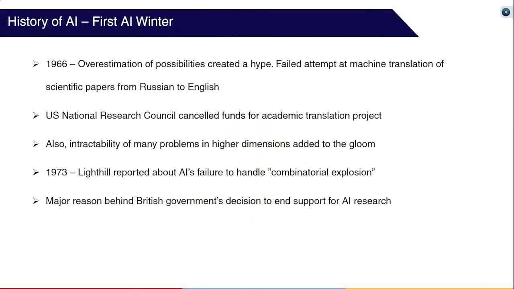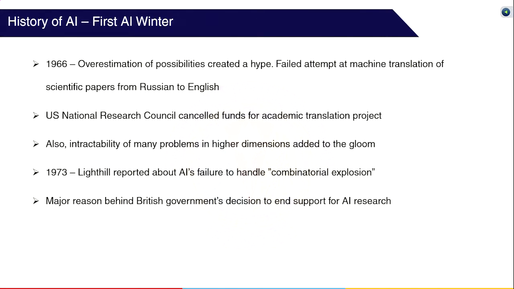However, these great expectations met a roadblock. They call it the AI winter. AI winter refers to a sudden decline in funding and research interest in the field. In 1966, most researchers overestimated the possibilities of AI and created a hype around the problems that could be solved using AI.